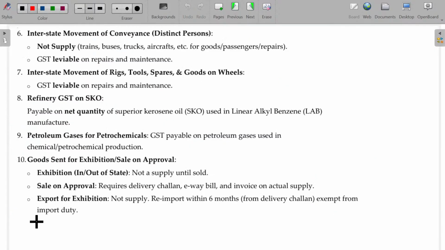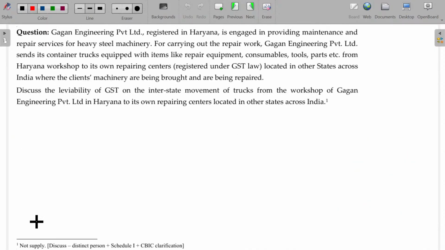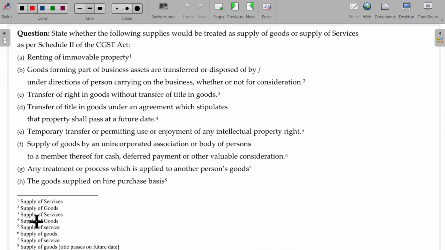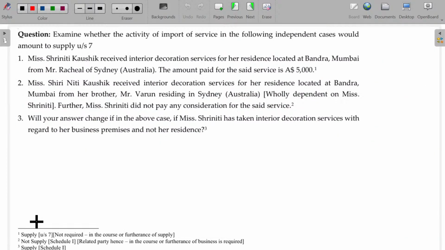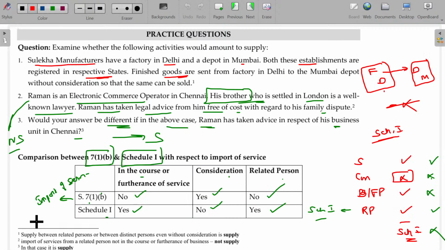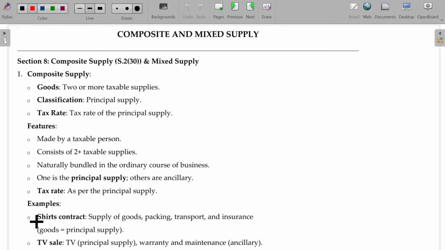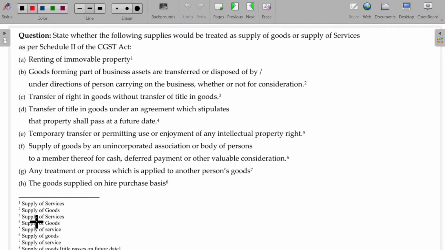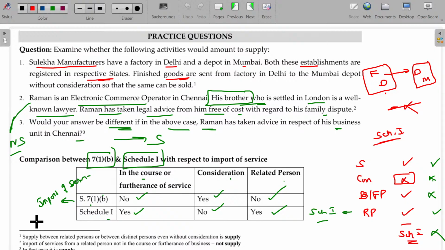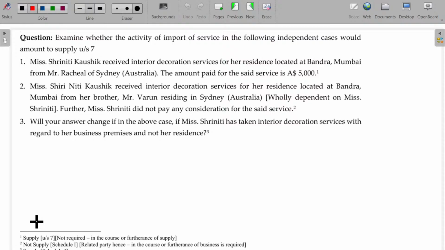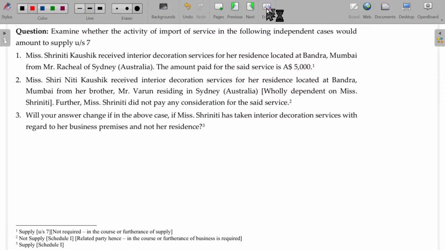Okay, some clarification of the GST Council I have to discuss in detail, not in this class, next class. Before that, I will try to finish up the illustrations. Two aspects I have to cover in the next class: the delegatory commission and GST clarification, and mixed and composite supply. In this class, we try to finish off the practical questions. Practice question number 1 was already completed. So let me start with the next two illustrations onwards. You can easily answer these questions. These kinds of questions you can expect in your examination.